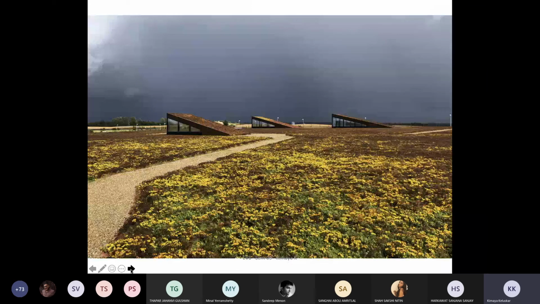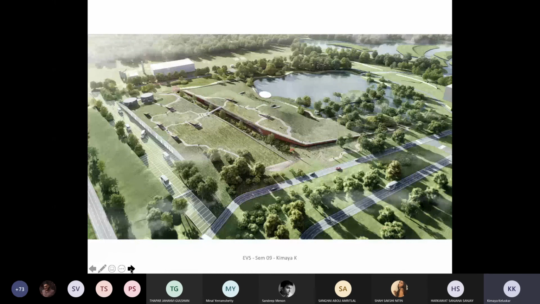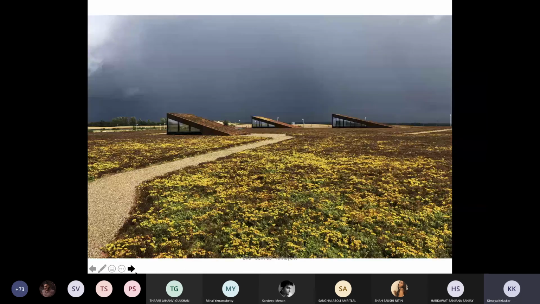This is how it looks when it's autumn or spring, and this is just the aerial view of the whole site. It's basically a model that is being created, but that's the real-time picture.